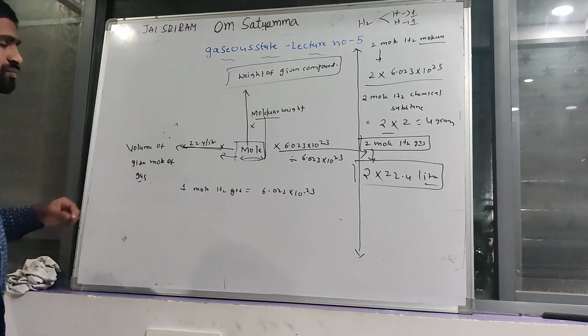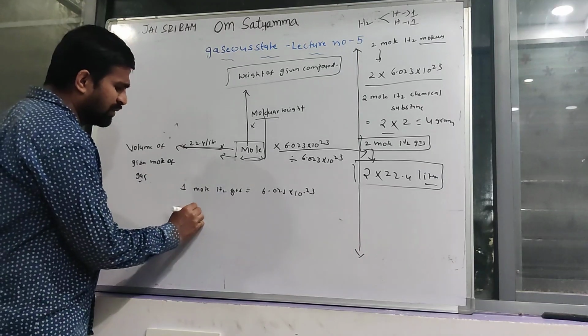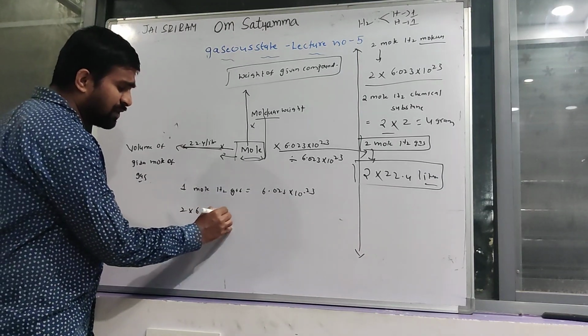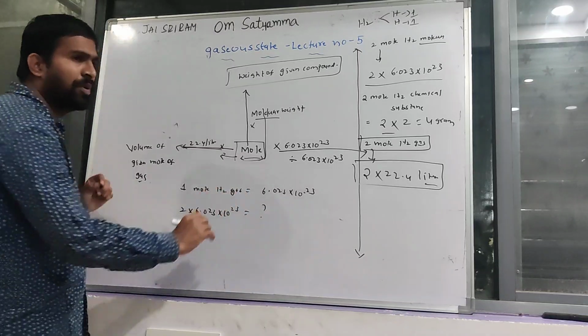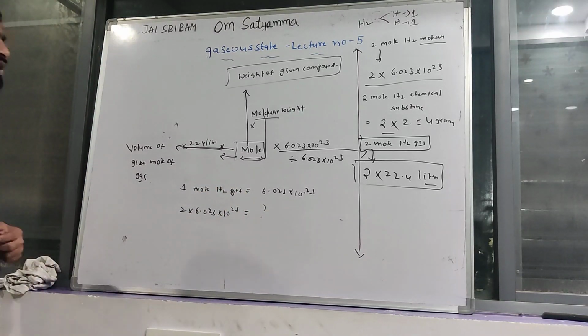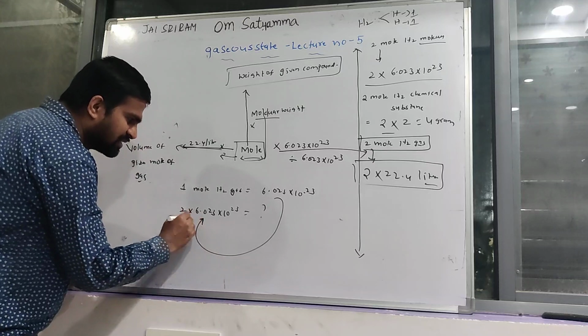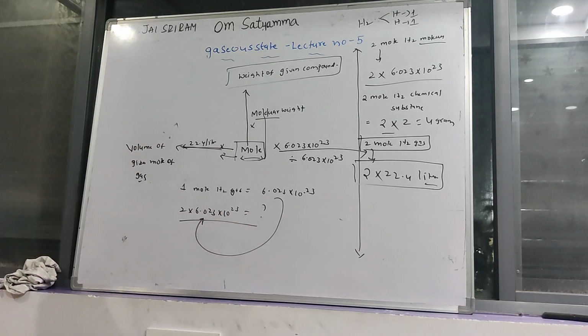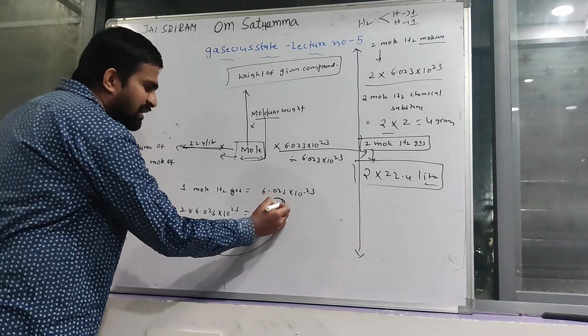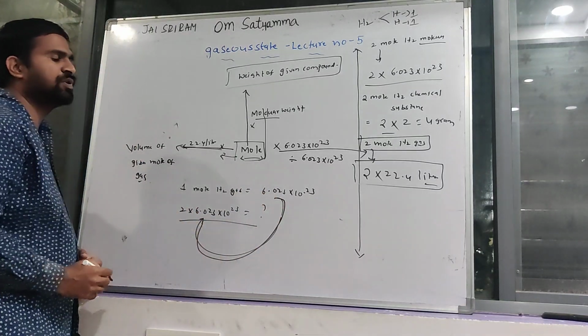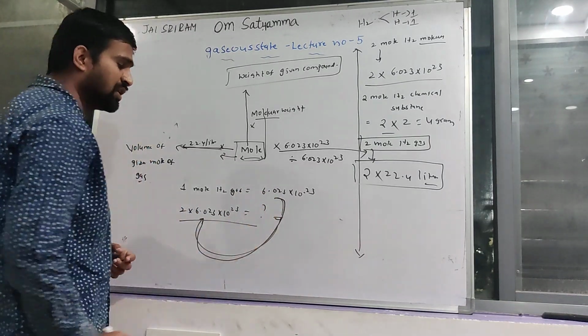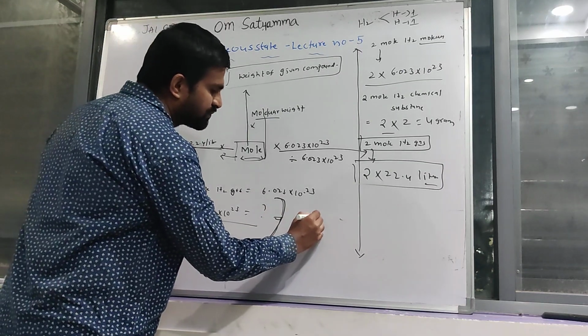If 2 into 6.023 into 10 power 23 atoms, how many moles is that? Simple. Divide the given number of atoms by 6.023 into 10 power 23, which is equal to 2 moles.